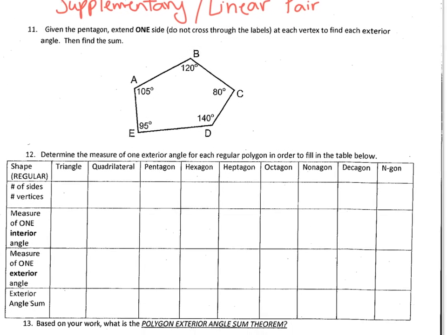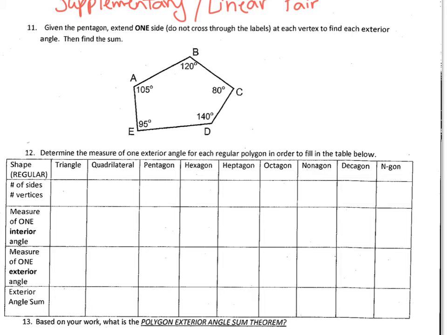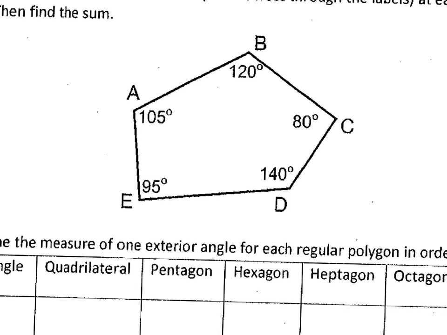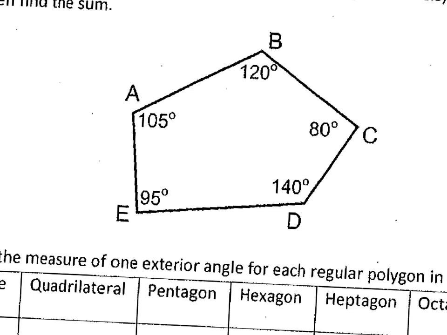Okay, and it says, given the pentagon, extend one side, do not cross through the labels at each vertex, to find each exterior angle, then find the sum. Well, knowing that your exterior angle is supplementary, we can go ahead and draw in those lines and add them up. So if I start at A here, I'm going to extend a line, and 180 minus 105 gives me 75 degrees.